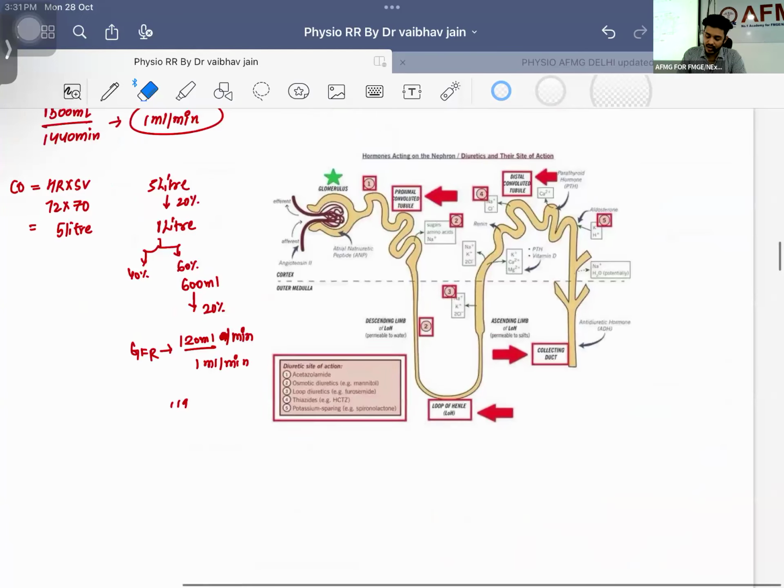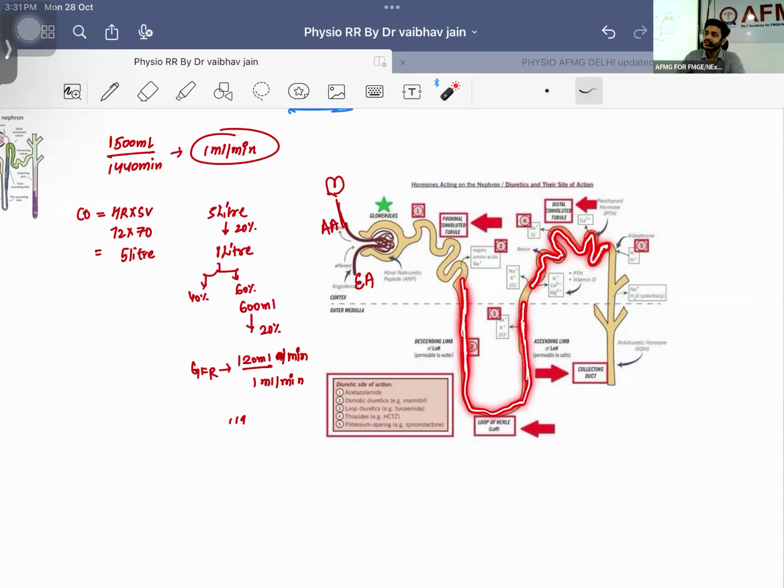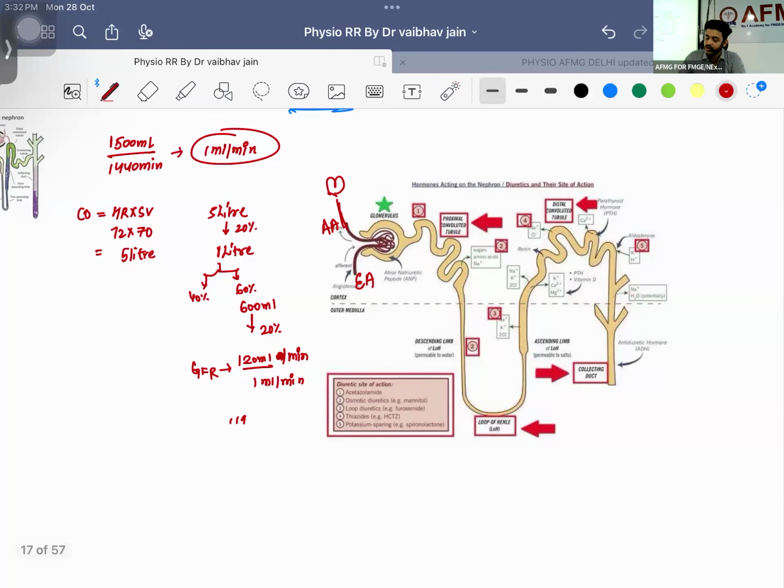So this is going to be your heart. Heart will be releasing your cardiac output. This is going to come via the afferent arteriole. This is going to be the efferent arteriole exit. Can you appreciate this first part is proximal and it is convoluted? So can I call it proximal convoluted tubule? Yes. This part is the descending limb of loop of Henle. This part is the ascending limb of loop of Henle. And then this part is distal, and it is also convoluted. Can I call it distal convoluted tubule? Wonderful. Now we are having the collecting duct, multiple collecting ducts, draining the urine into